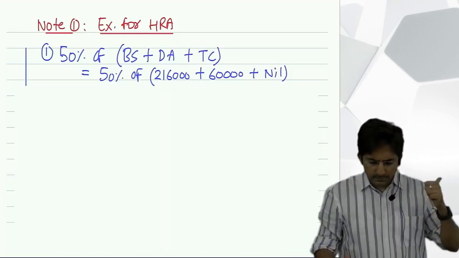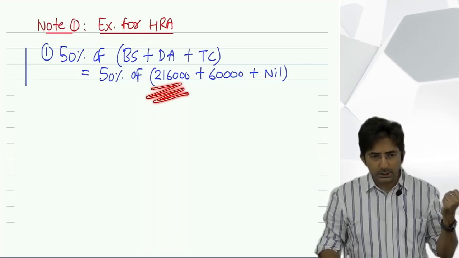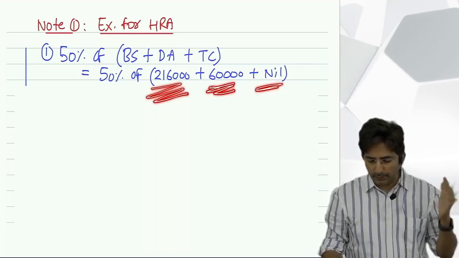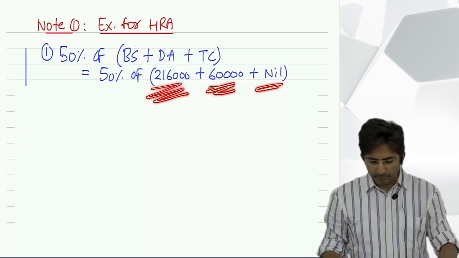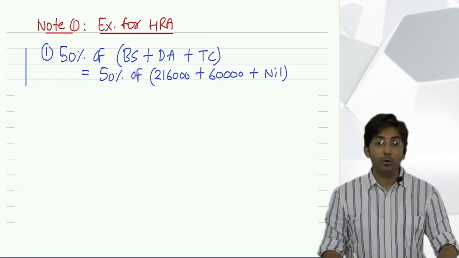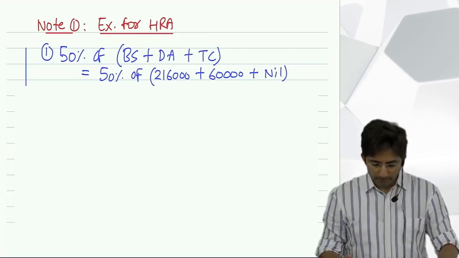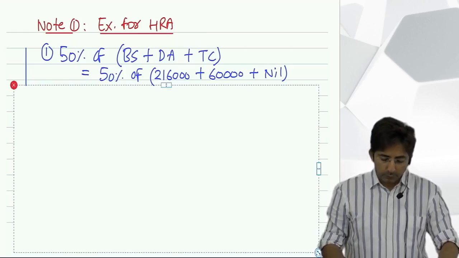So basic salary 2,16,000, dearness allowance around 60,000, turnover commission is not there in the question. 50% because he's paying rent in a metro city. So this comes to how much?